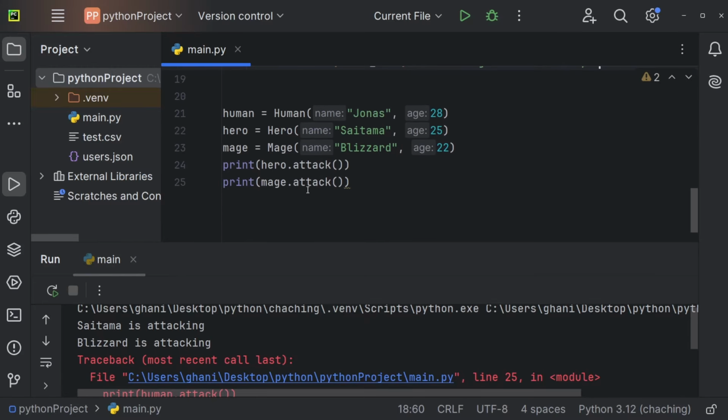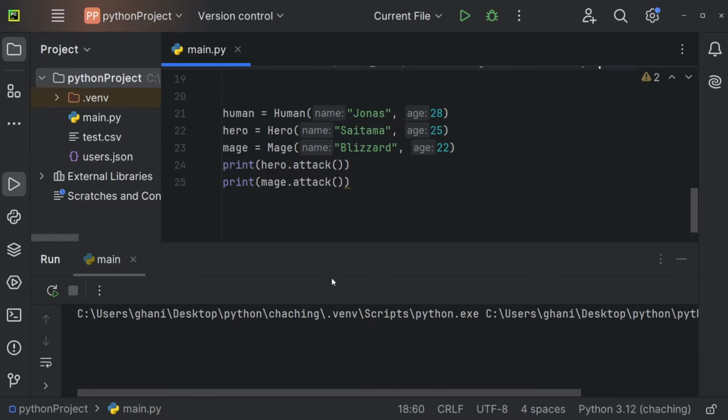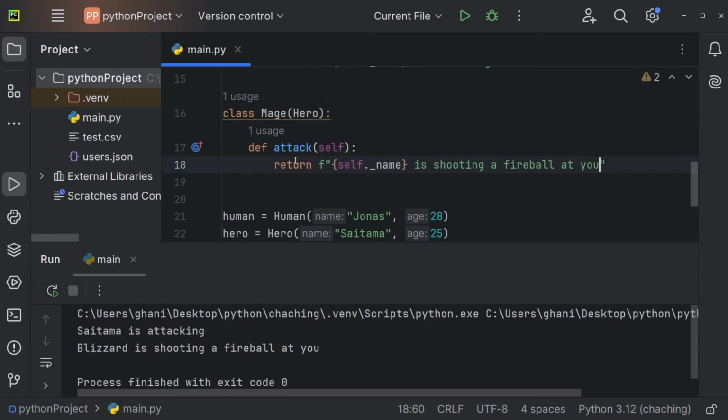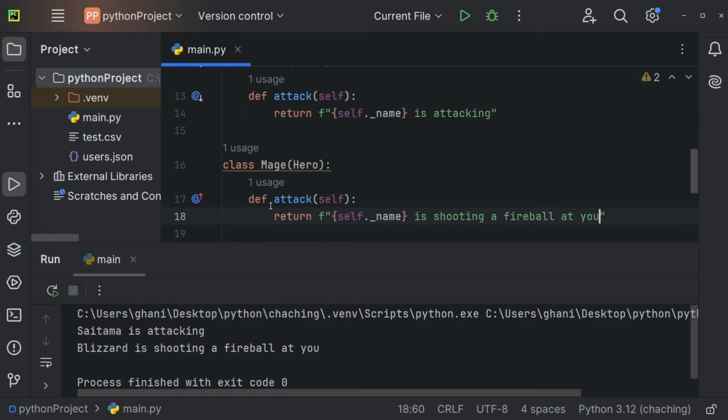And now I'm going to run the code. So we have our hero who is attacking, and we have our mage who is attacking. And we're getting Saitama is attacking, and Blizzard is shooting a fireball at you. And this here is method overriding. So you just use the same signature, and you can define a different behavior within the method body.